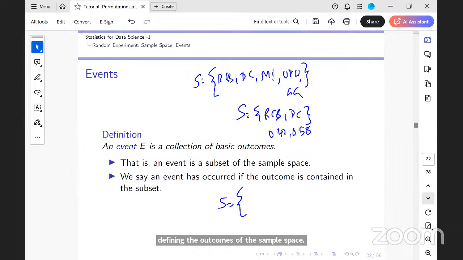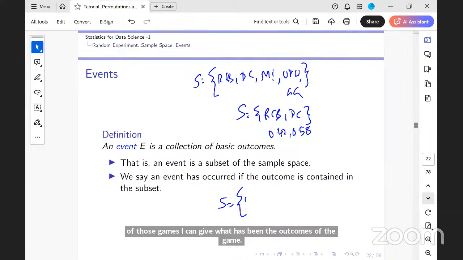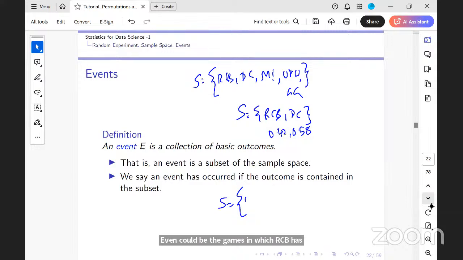Each team played about 8 games or something. And for each of those games, I can give what have been the outcomes of the game. An event could be the games in which RCB has won. Or I could just look at the games which RCB and DC have won.